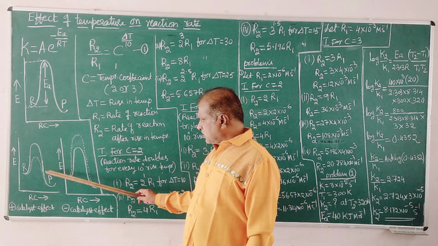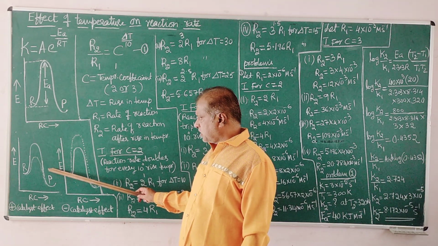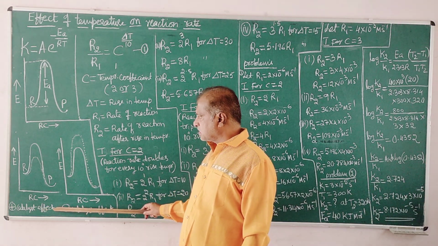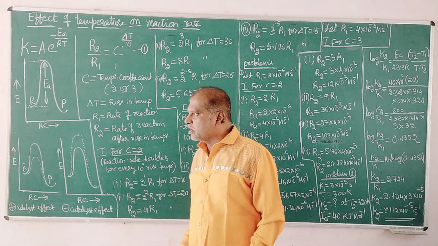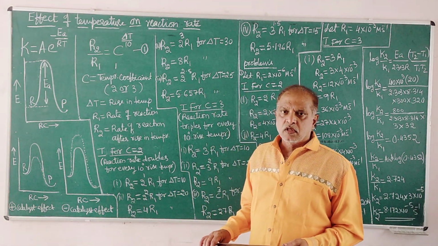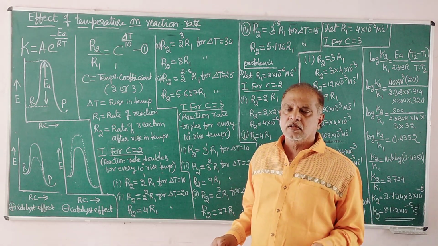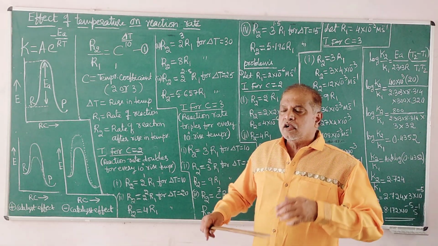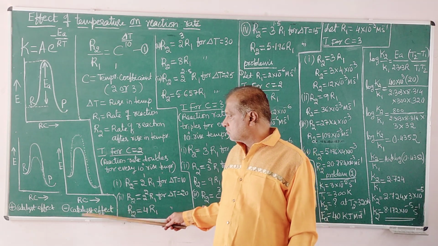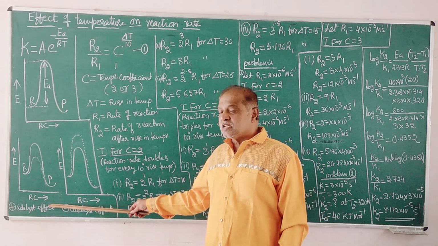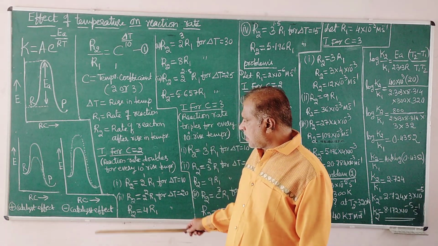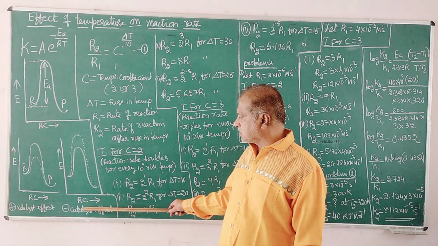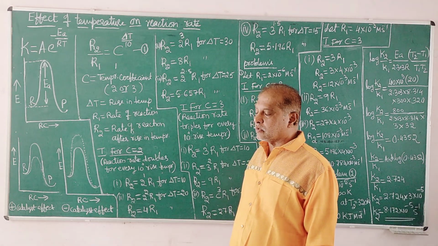There is one more concept on the energy of activation, that is the effect of catalyst. Look at this energy barrier. We have two different types of catalyst. A catalyst is something which can enhance the rate of reaction. A catalyst which can increase the rate of reaction is a positive catalyst, or a catalyst which can decrease the rate of reaction is a negative catalyst. Both are possible.